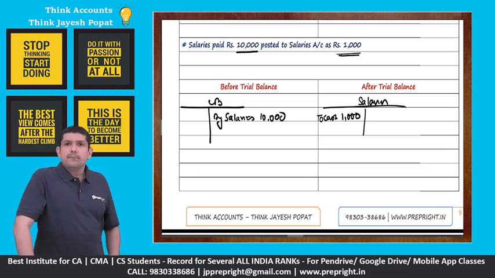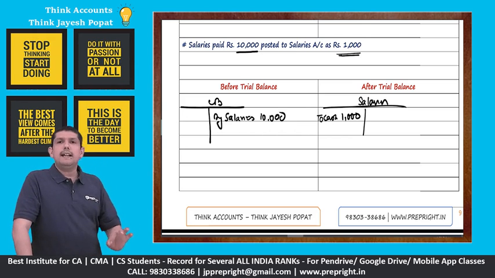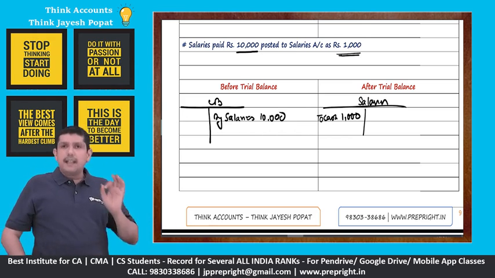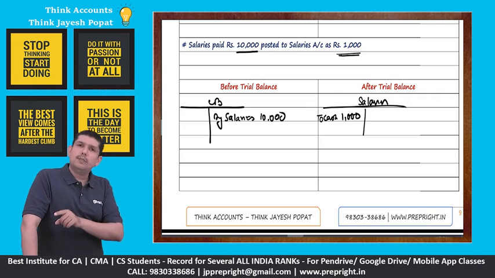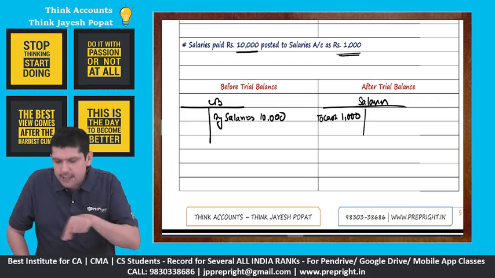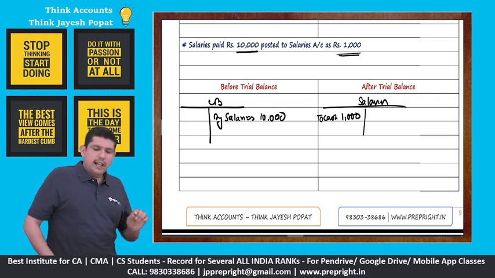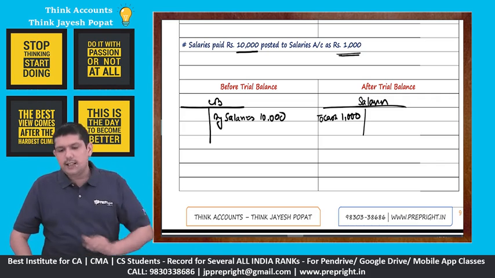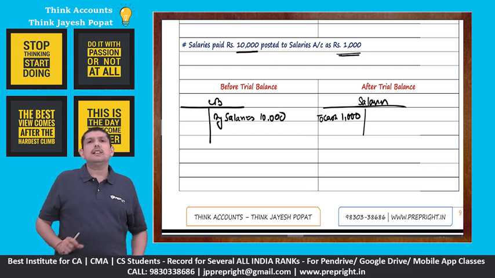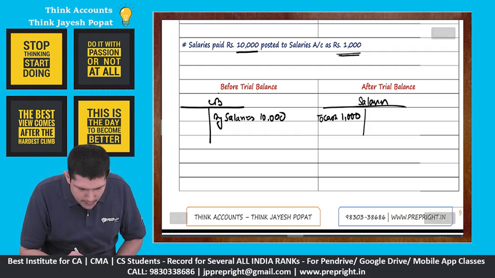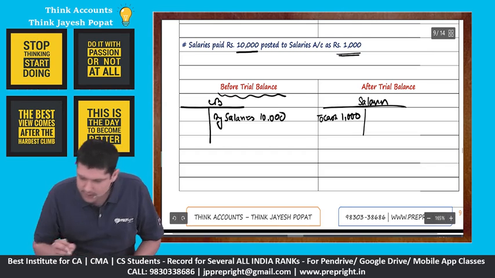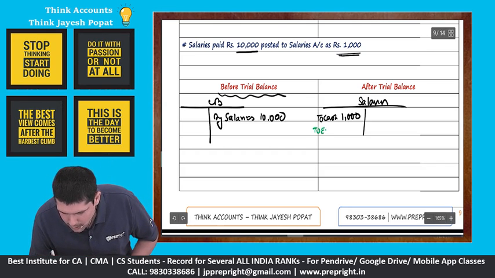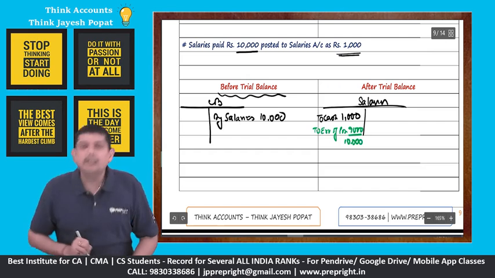So please remember that this is again a single-sided error where there is no mistake in the cash account, but the mistake is done only while we were posting the entry from the cash account to the salaries account. It's a single-sided error. So salaries paid 10,000, posted to salaries account as 1,000. In case of single-sided error, before trial balance, we'll have to use a rectification statement. So if we make our rectification statement, we'll say to error of posting, 9,000, and this will make it 10,000, right?